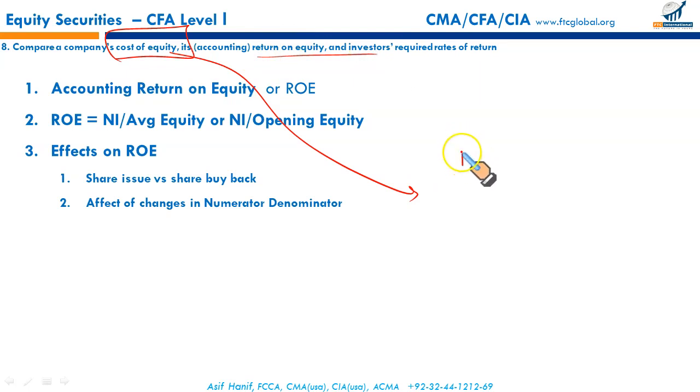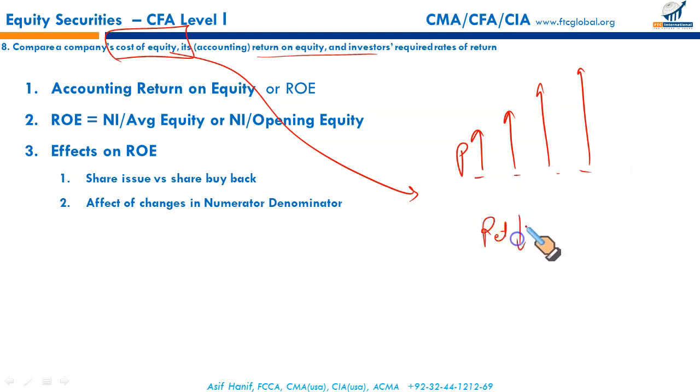Let's say if the share price is increasing, investor would get compensated from capital gains, so his required rate of return will fall. Conversely, if the share price is showing a downward trend, in order to compensate for the risk of decrease in price, low capital gains or losses, the required rate of return will go up.